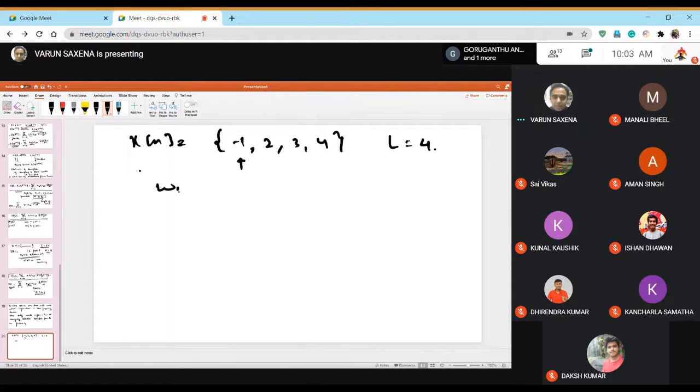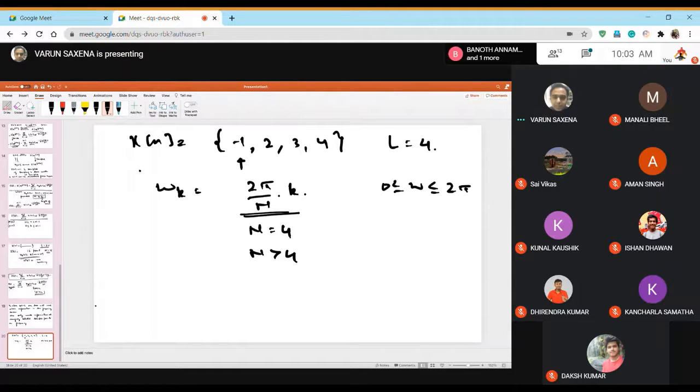So if omega k is 2 pi by N into k, then the number of sample points that you require must have at least N equal to 4 or N greater than 4. If you are discretizing this domain of omega, which was 0 to 2 pi, into these points, then so long as capital N is 4 or greater, whatever DFT you evaluate is going to be meaningful, because using this DFT, you will be able to get back x[n].